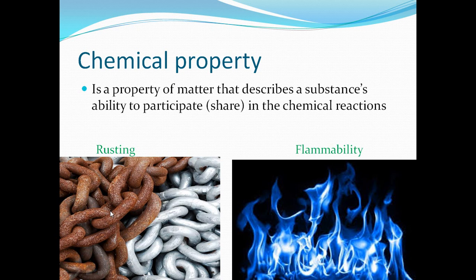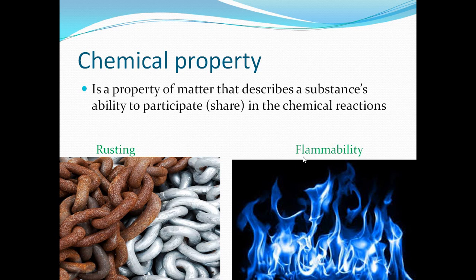This is iron, but this is not iron. What is this? This is called iron oxide, because here this is just iron, but what about here? This is iron reacted with oxygen. So here this is iron oxide after their reaction. So one of the chemical properties of iron is that it reacts with oxygen after a long time.